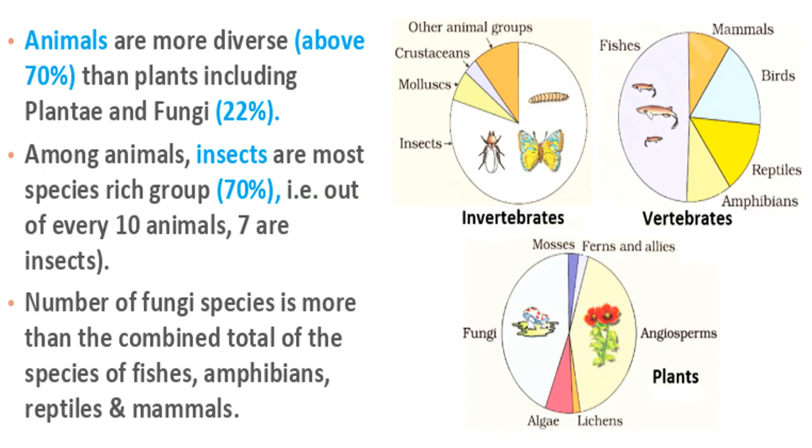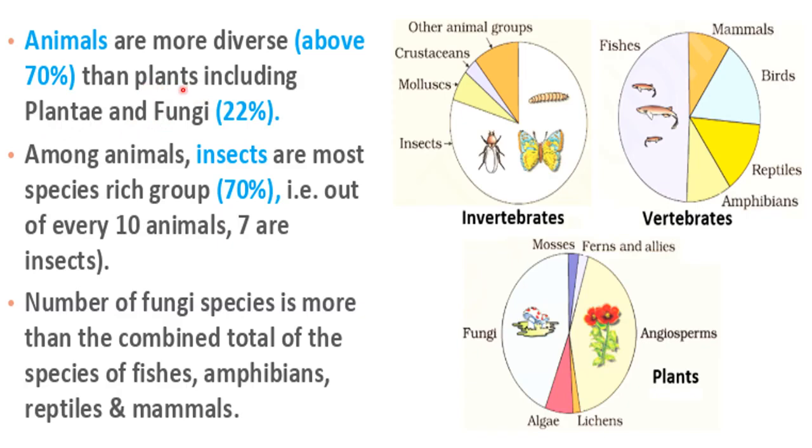One more interesting thing about global biodiversity is that animals are more diverse than plants. It means more species of animals are found on Earth than species of plants. While counting the number of species on Earth, we kept the kingdoms Fungi and Plantae together, right?